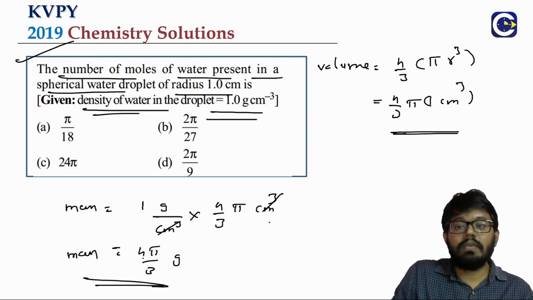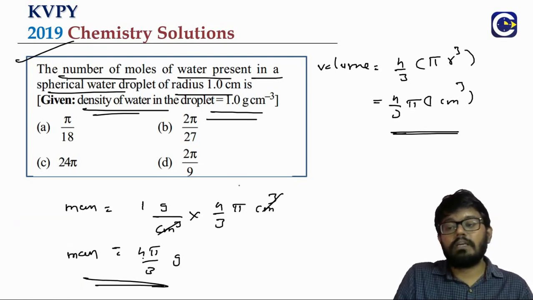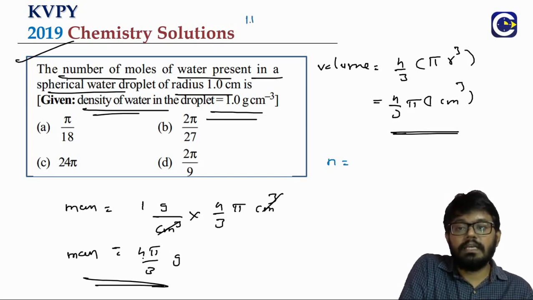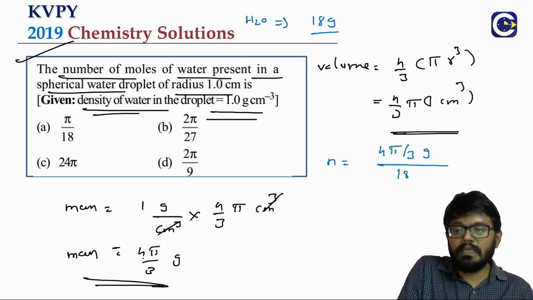Now we need to calculate the number of moles of water present. How do you calculate the number of moles? The number of moles is always given mass by molar mass. For water, the molar mass is 18 grams. Given mass is 4 pi by 3 grams divided by 18 grams.